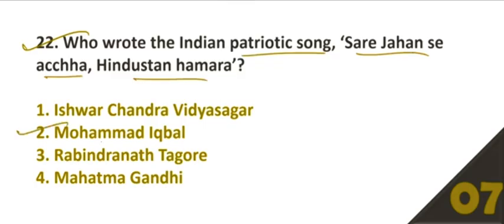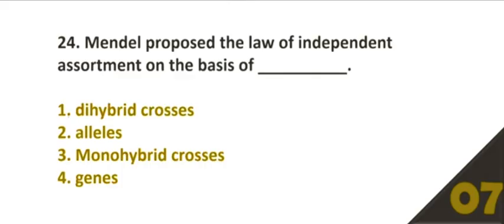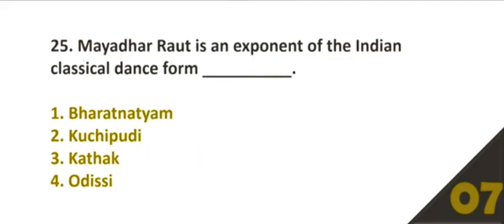Option number B, Muhammad Iqbal. 23, in which country is the Kachi Manawa festival celebrated? Option number C, 3, Myanmar. 24, Mendel proposed the law of independent assortment on the basis of option number 1, dihybrid crosses.